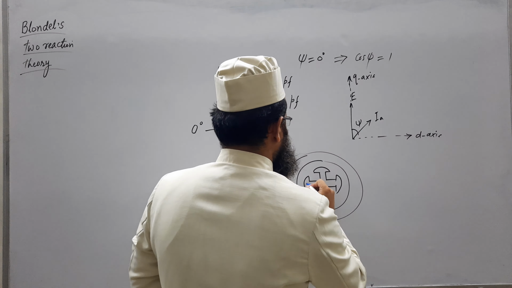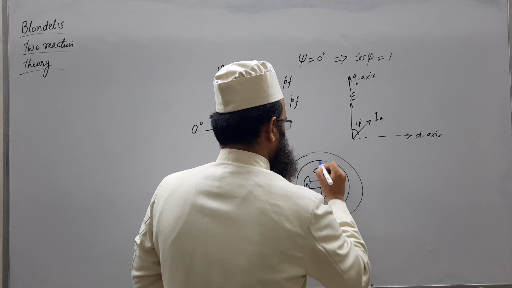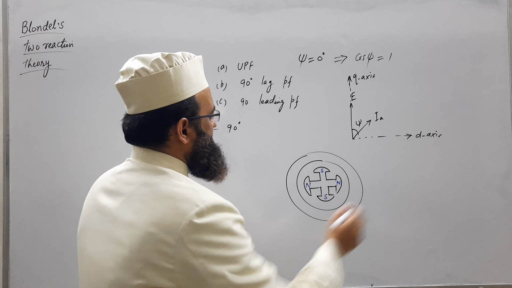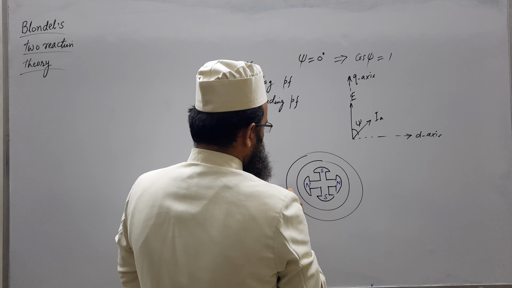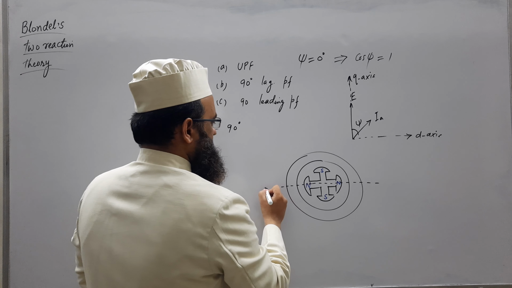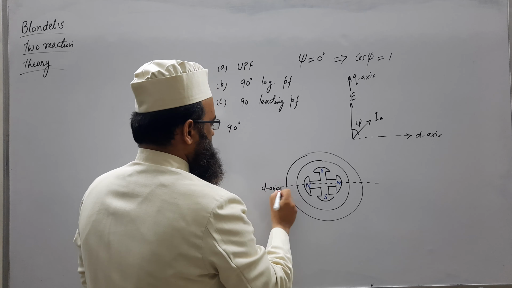Let us take this as north pole, this south, north, south. The axis passing through the center of the poles is known as the d axis, the direct axis.